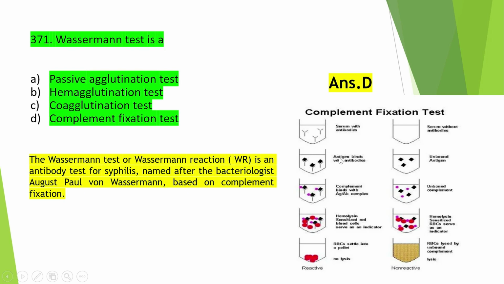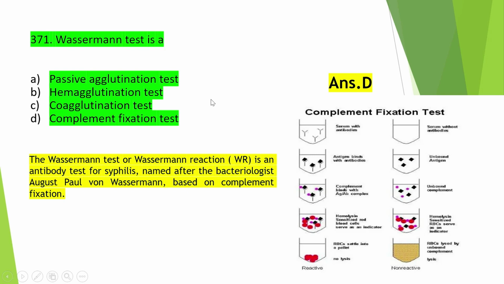Okay, so in the complement fixation test, the serum with antibodies is added, and then antigens are bound with them, and here also a control tube is present where no antibodies are added. After the addition of antigen, the antigen and antibody will bind to each other, and then hemolysin sensitized red blood cells serve as an indicator. So red blood cells are added which act as an indicator. So RBCs settle into a pellet. So no lysis here. So this is reactive. Okay. So in this way complement fixation test is done.